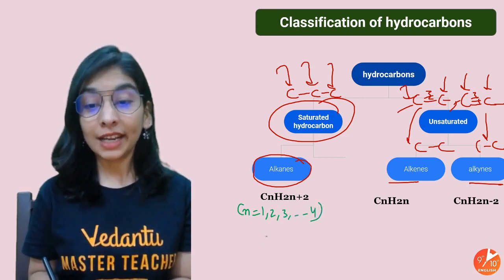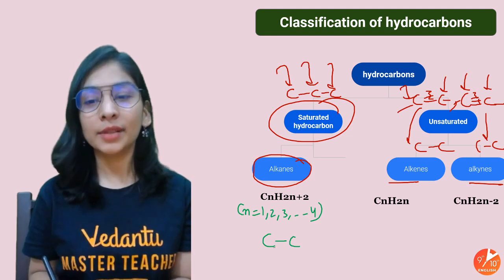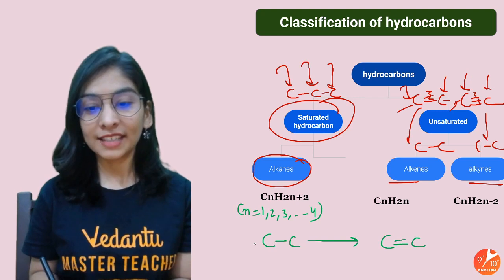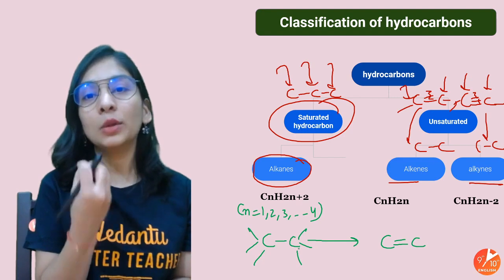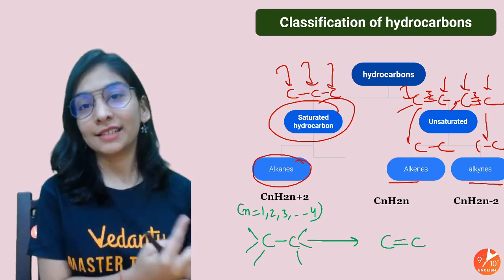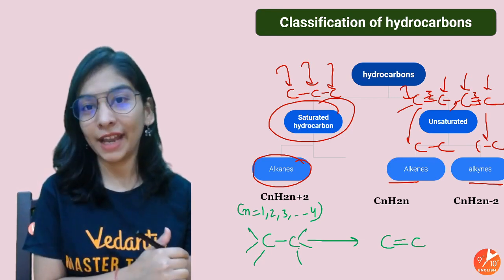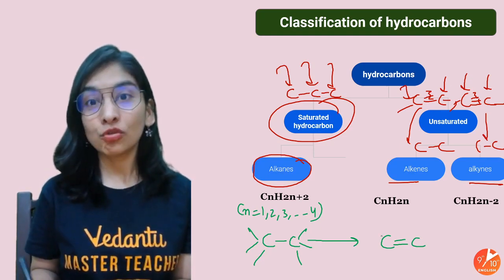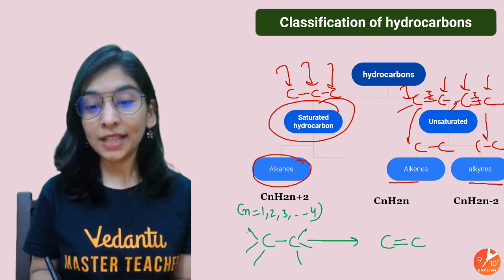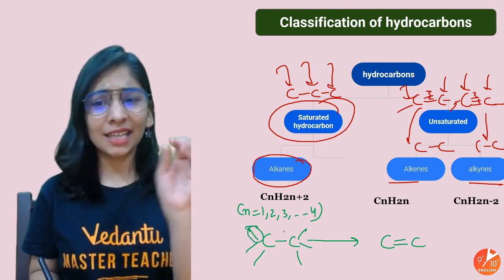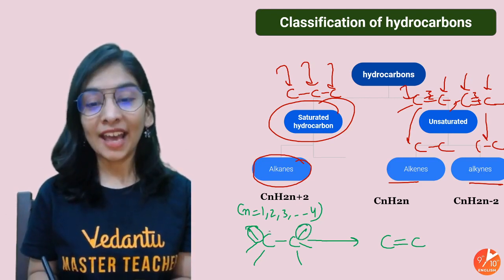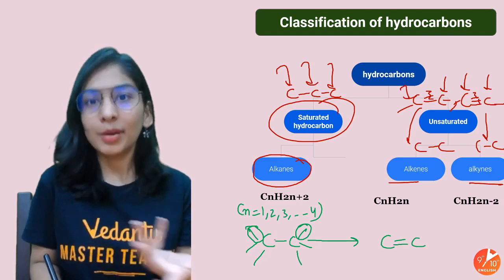The thing that I want to tell you is that an alkane is a carbon-carbon single bond. If you want to achieve a carbon-carbon double bond, single to double, just do remember, whenever you are writing a compound, carbon should always make 4 bonds. That's tetravalency for carbon, and that must be satisfied. Then only will it be able to follow its octet rule. So when carbon has to make a double bond from single, what will happen? One atom from here and one atom from here has to go away. Then only a double bond can come, and those atoms in hydrocarbons are nothing but hydrogen.